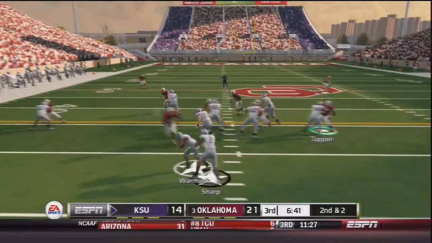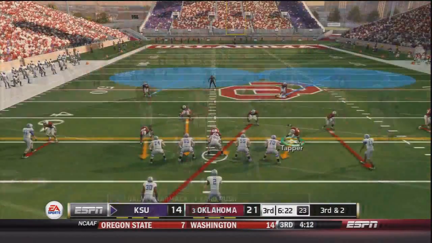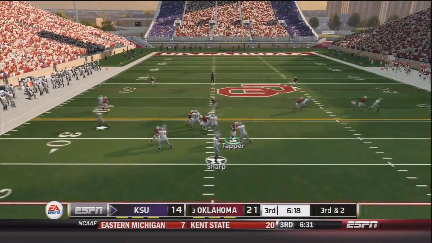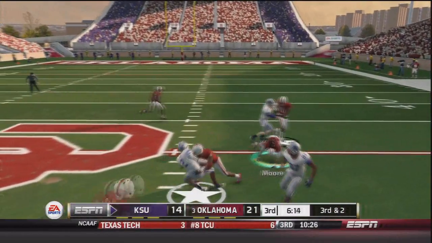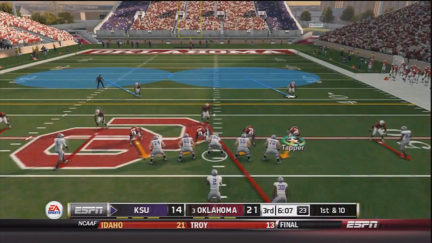So now 2nd and 2. K-State's got to try to respond to that. Aaron Sharp, handoff to Warmack, and he is absolutely leveled by Dominique Alexander. No gain. Now 3rd and 2. Sharp in shotgun, takes the snap. Sharp's going to roll out to his right side. No one's there, so he's going to run. And he is finally brought down after a 14-yard gain, but he does convert on the 3rd down play.